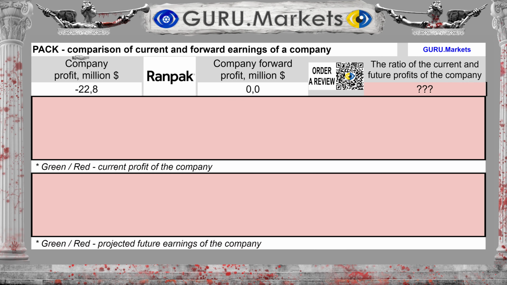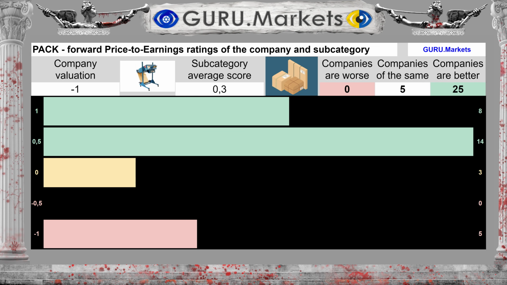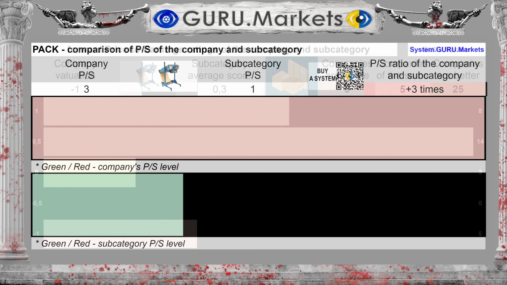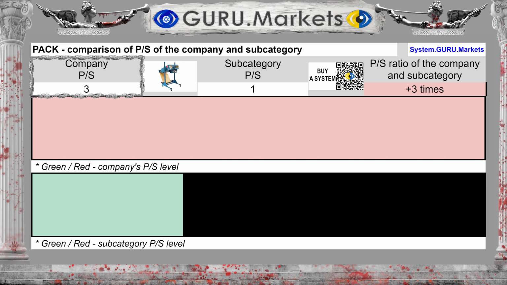Profit for the last 12 months was -$23 million. Future earnings for the next 12 months are unknown. This is negative for the company's price. Estimation of the expected future profit indicator in comparison within the subcategory: Bad, -1 point.